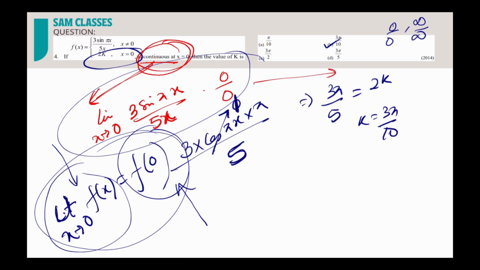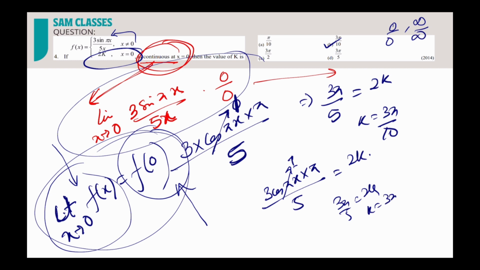From the next question onwards, directly I'll put x equal to 0. What I'll get? 0 by 0. So I'll differentiate it. Directly I'll write 3 cos pi x into pi by 5, and on this side I'll write 2k. Now again I'll put x equal to 0. The moment I put x equal to 0, this will be 1. Cos 0 is 1. Done. So I'll get 3 pi by 5 is equal to 2k, or k is equal to 3 pi by 10.